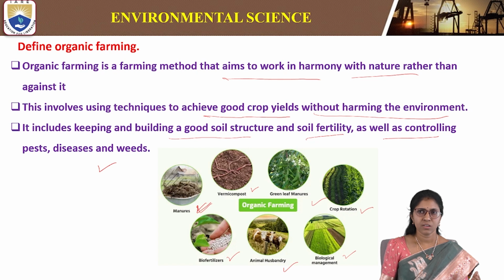Instead of chemical fertilizers, they use biofertilizers, and crop rotation also takes place. This controls the pest diseases and weeds in organic farming.